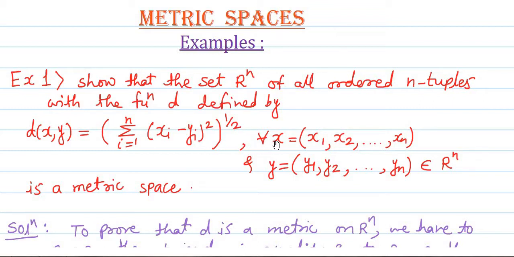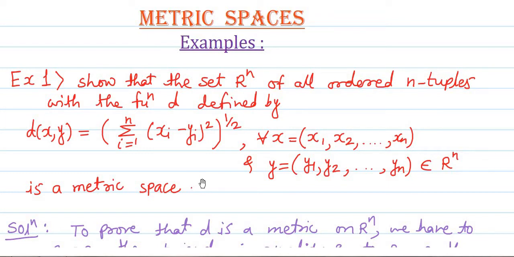This is for all x equal to x1, x2 up to xn and y equal to y1, y2 up to yn both belonging to the set R raised to n. Then this d is a metric and therefore R raised to n comma d is a metric space. This we have studied already.